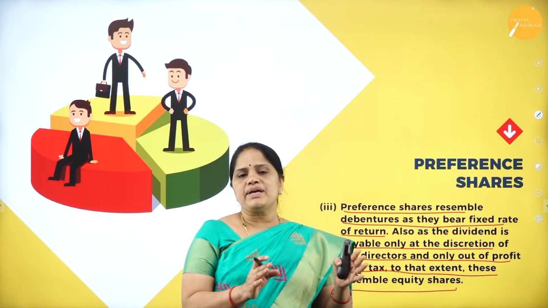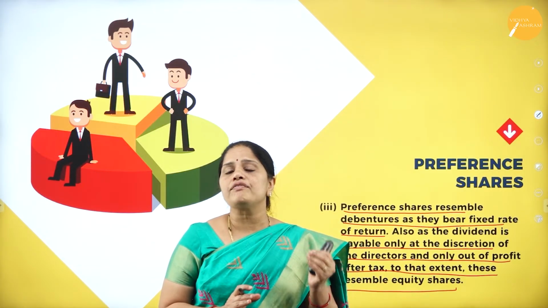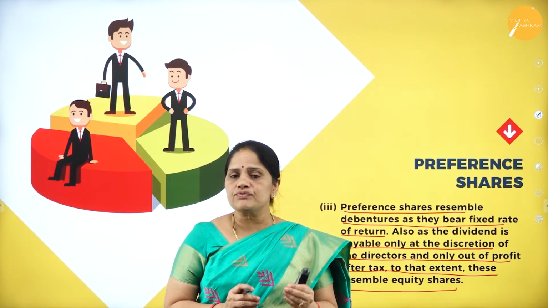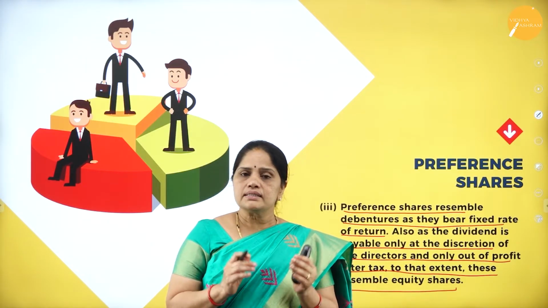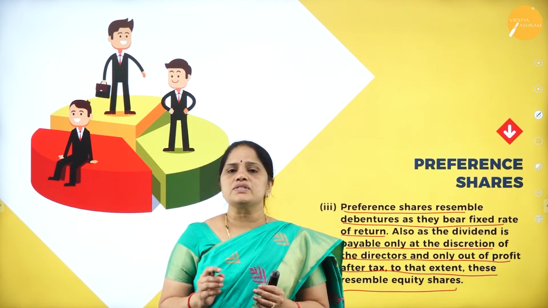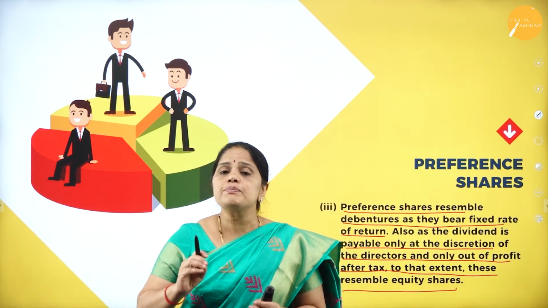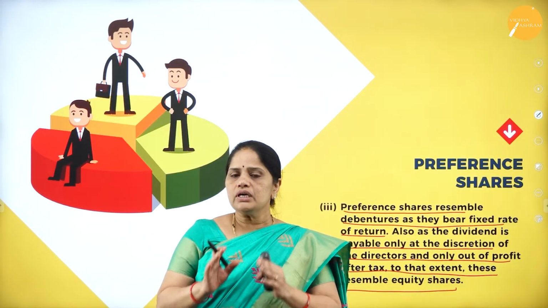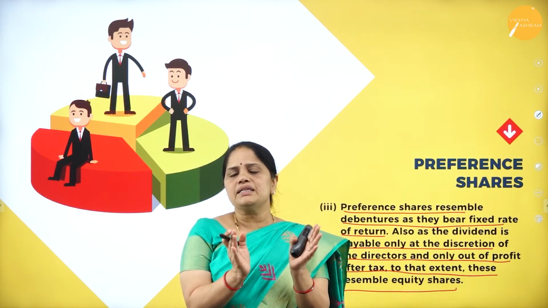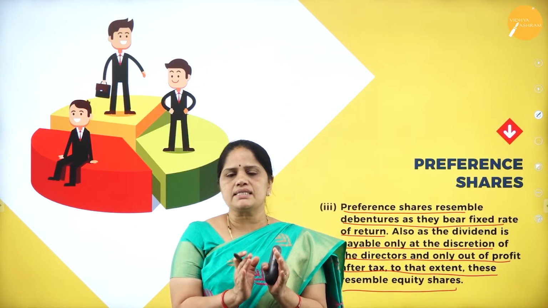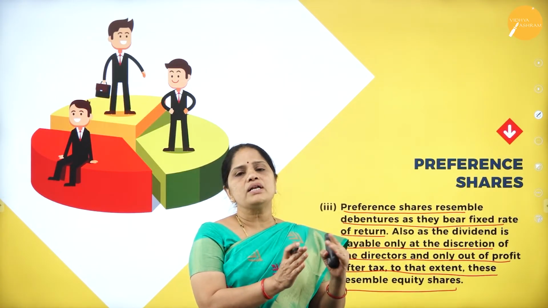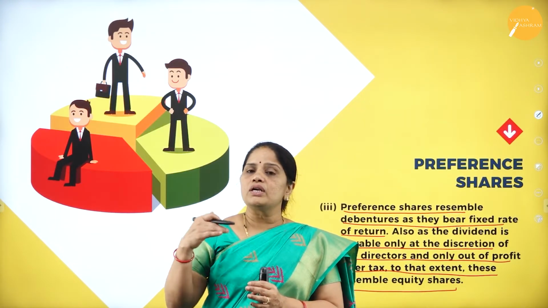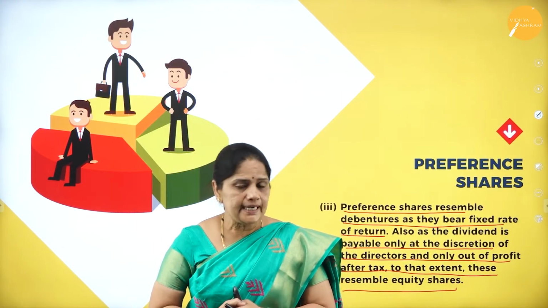Now, debentures have a fixed rate of interest. The company will be giving a fixed rate of interest to the debenture holders. In the same way, preference shareholders will also be getting a fixed percentage of dividend on their investment. So in this way they resemble debentures to some extent, but debenture holders will be paid in the form of interest, whereas preference shareholders will be paid in the form of a dividend.